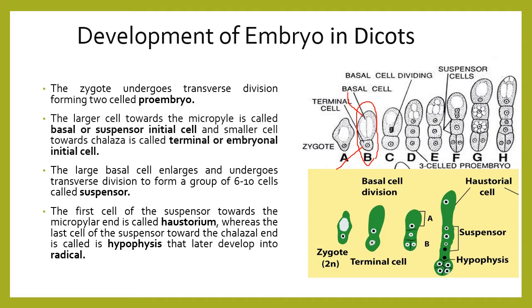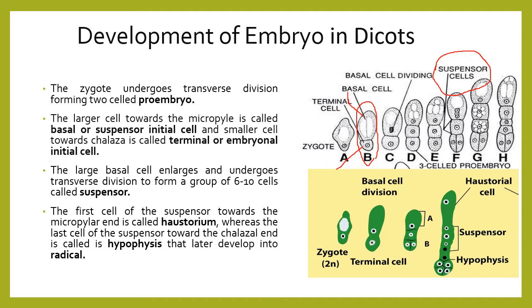You can see the suspensor cells here. Such a group of 6 to 10 cells is called suspensor cells, which form by transverse division in the basal cell. When the basal cell enlarges, it undergoes transverse division and forms a group of 6 to 10 cells called suspensor.